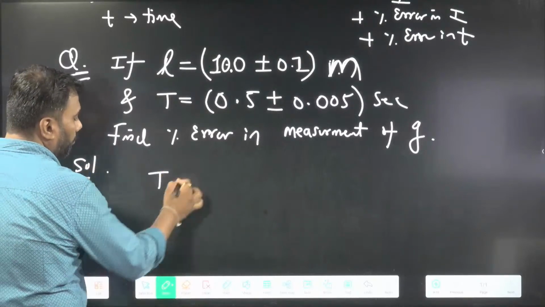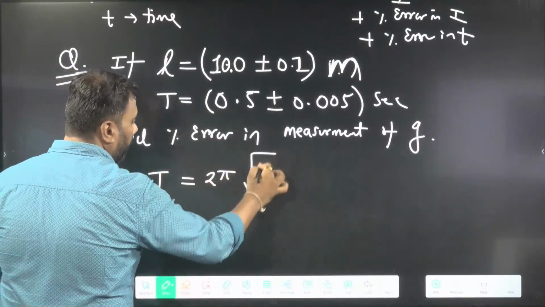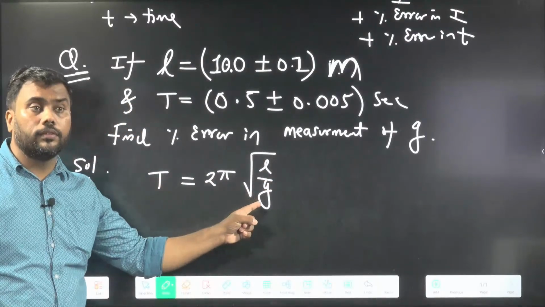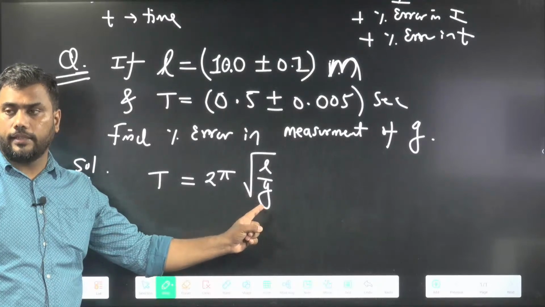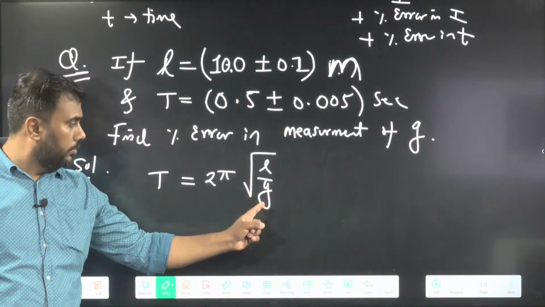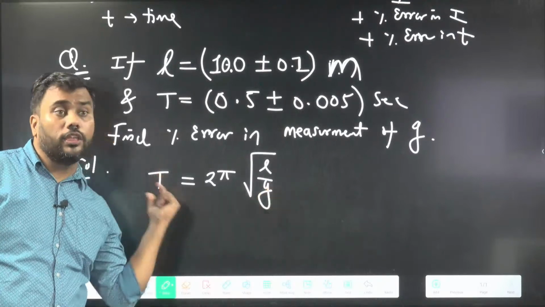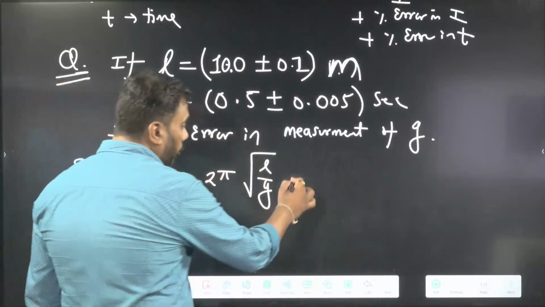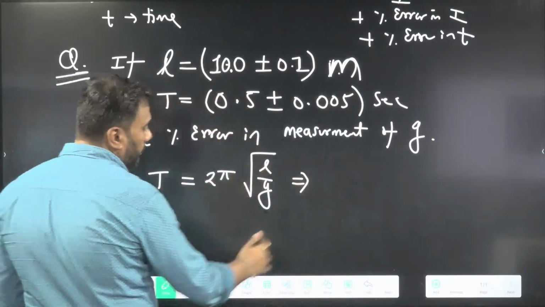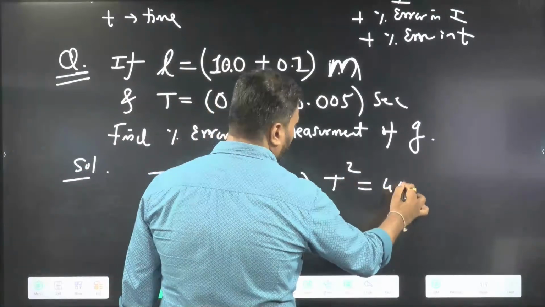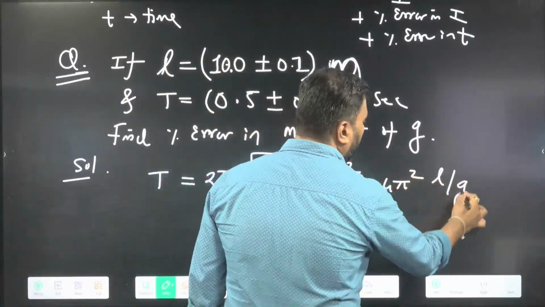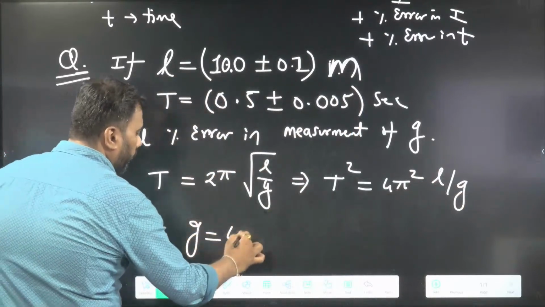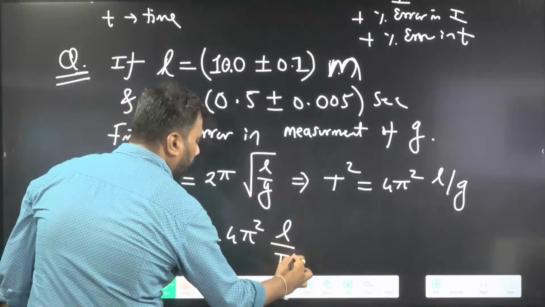The time period of a simple pendulum, remember, is given by T equals 2 pi root over L by G. So here G, the acceleration due to gravity, is coming. We can measure G if we know the length and time period. I can rearrange this equation, square it, and you will get T square equal to 4 pi square L by G. If you rearrange that, G will be 4 pi square L by T square.